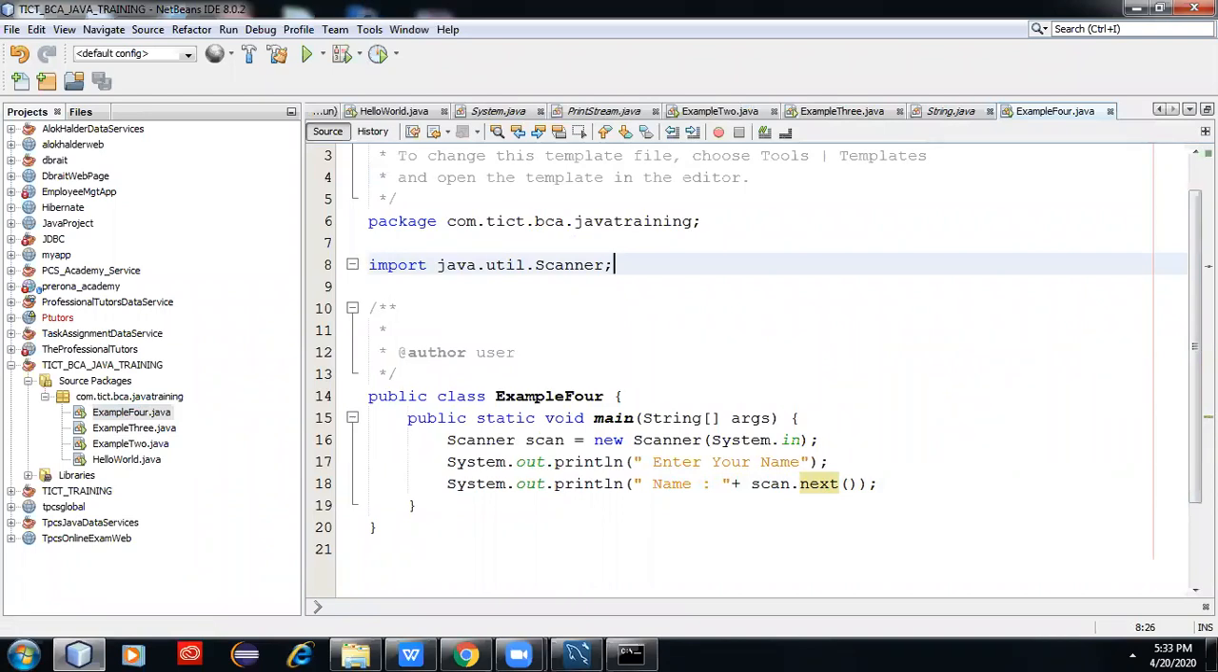Next, we need to learn variables, example 5. What is the title of this program? Keyboard console input. Next, example 5.